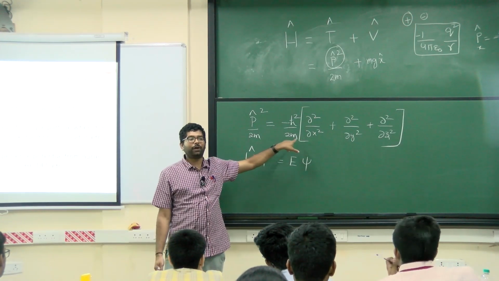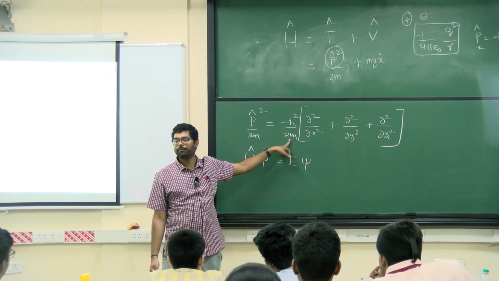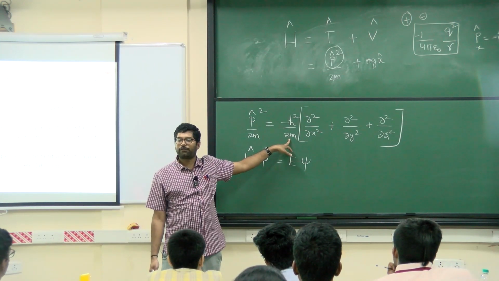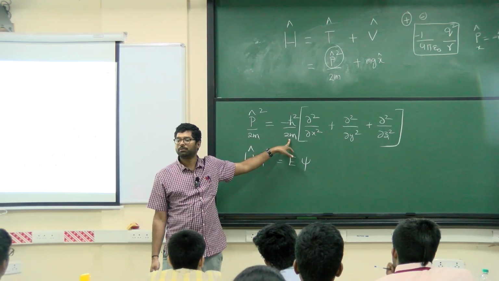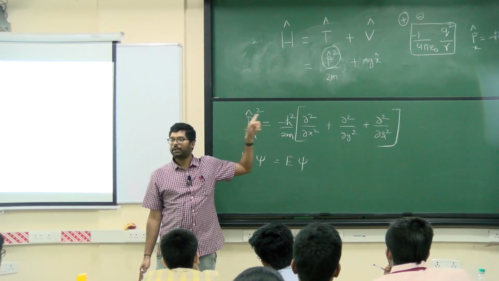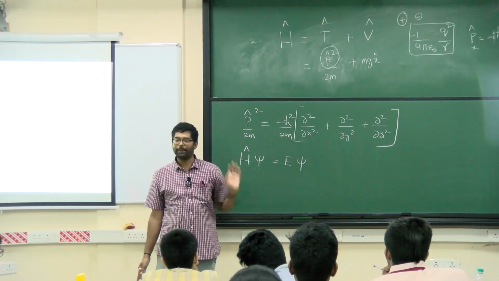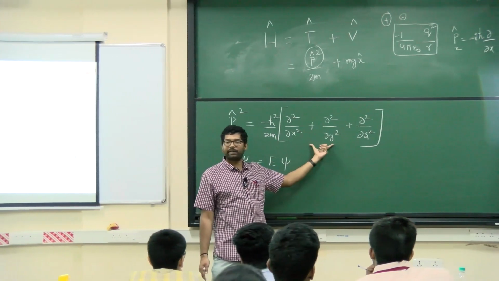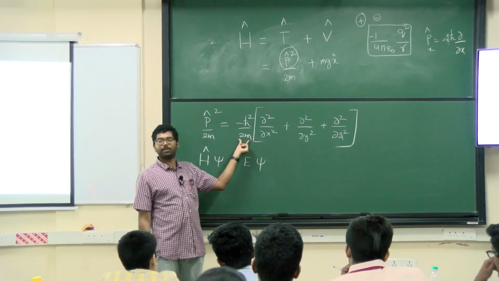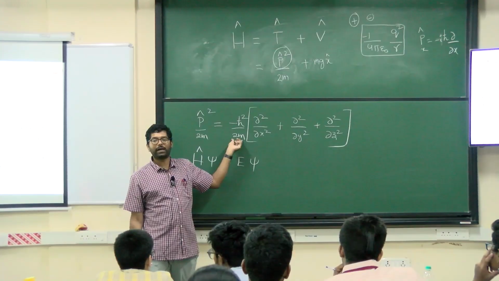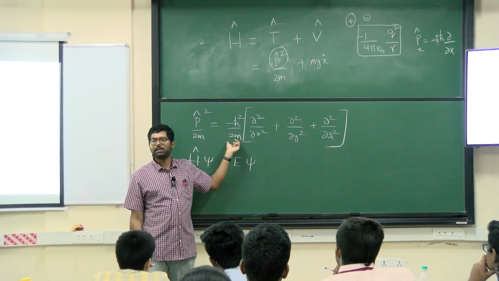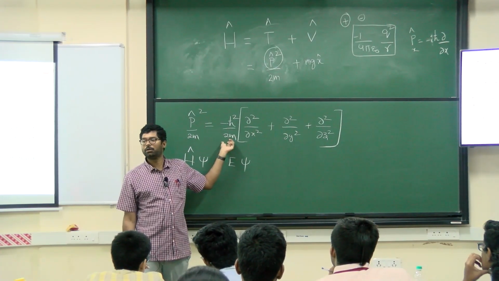So now if you have two particles, what will happen? Momentum will be described for each particle. So how many such operators will you have? Two operators, P1 square, P2 square. And the corresponding M1 and M2 will be there. But this portion is always the same: dou square by dou x square, dou square by dou y square. The only thing that will be changing here is the M. Sum over i, Mi. That's all will be the difference. Now if you have 10 particles, the sum is over i equals 1 to 10.